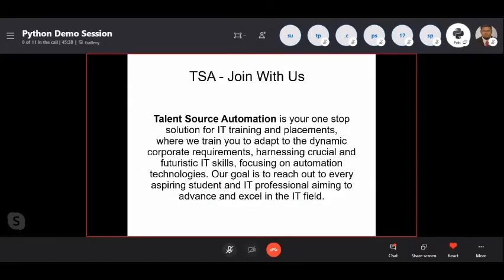And this is an organization, Talent Source Automation, a one-step solution for IT training and placements. Here, actually, I can say one thing. We are not providing training mostly only for freshers.